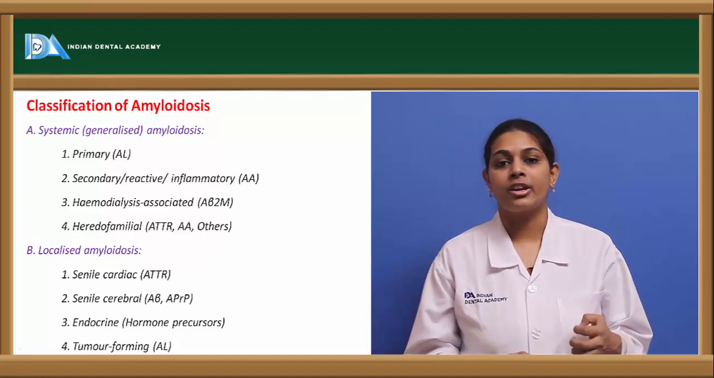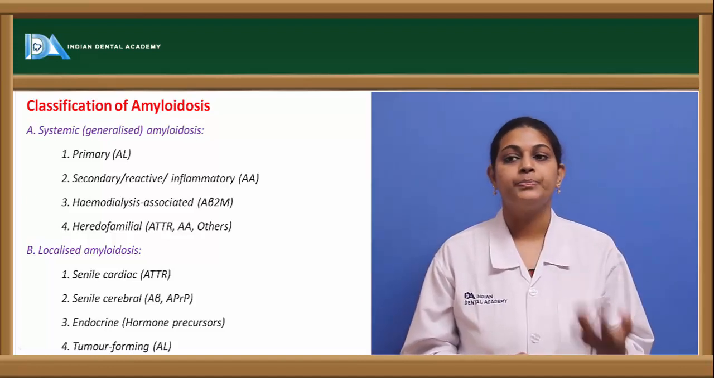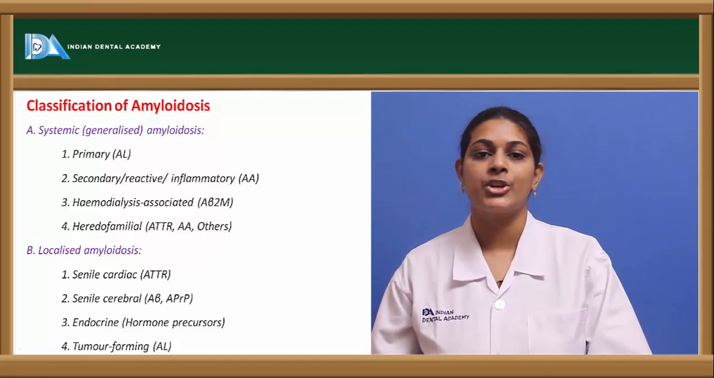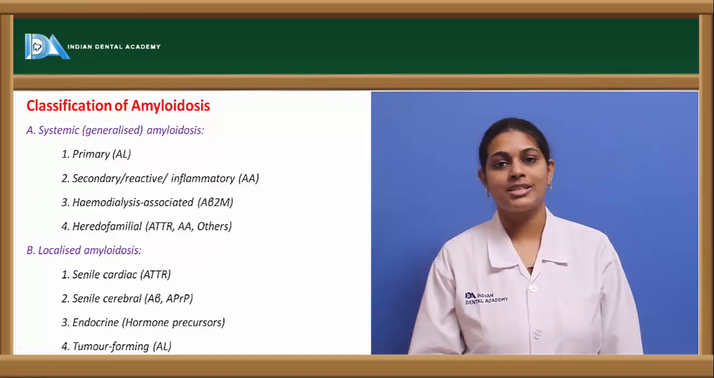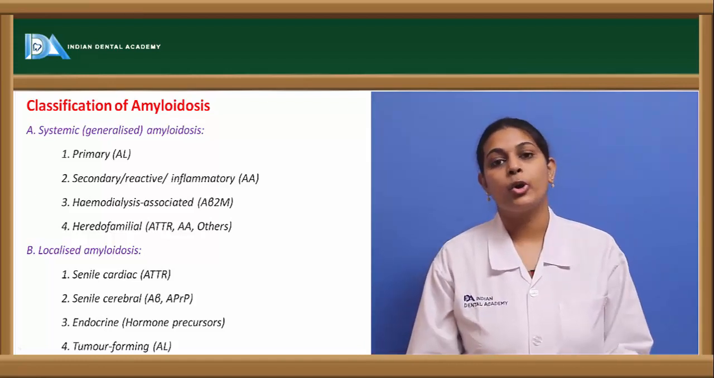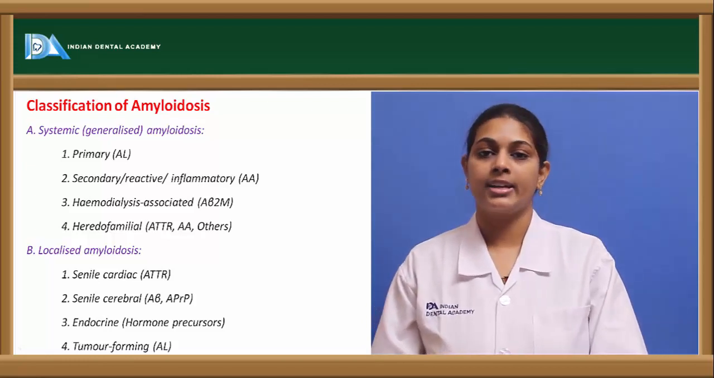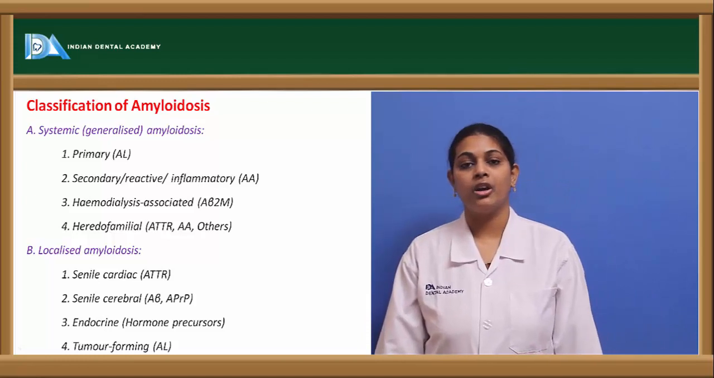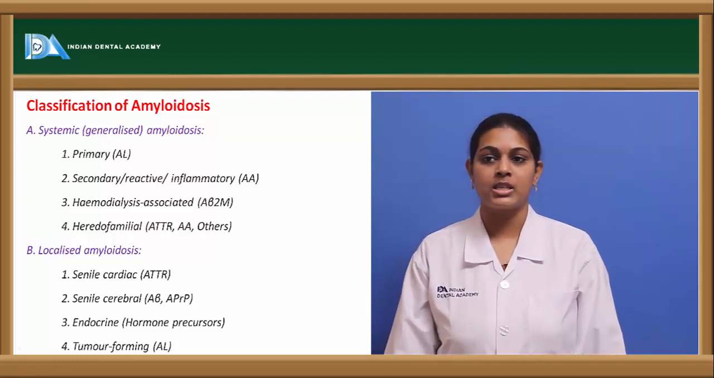Next, coming to the secondary systemic amyloidosis, it is most commonly seen associated with long-standing cases such as chronic inflammation or otherwise in cancers, and the major protein here is the AA type of amyloid protein, and the organs most commonly affected here are the liver and spleen.